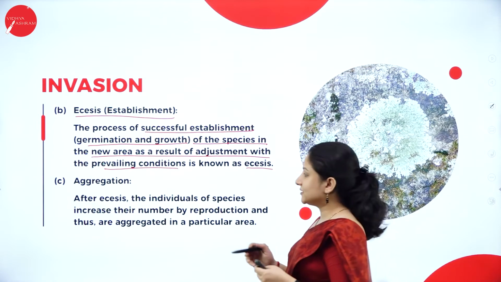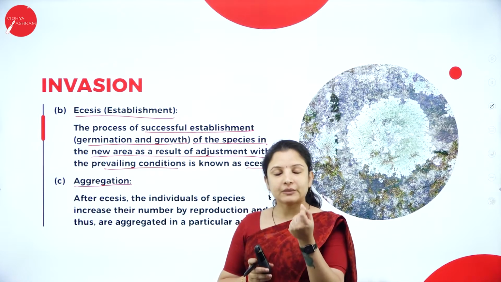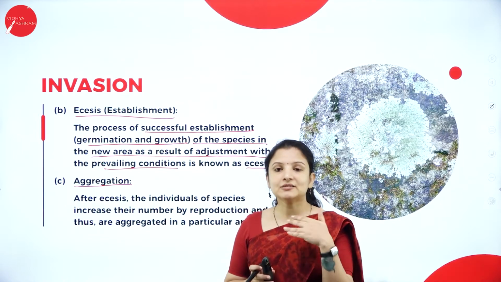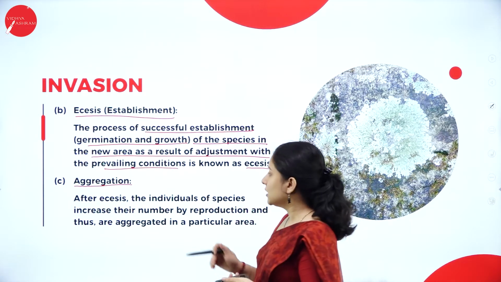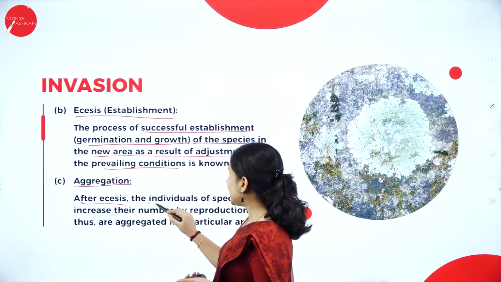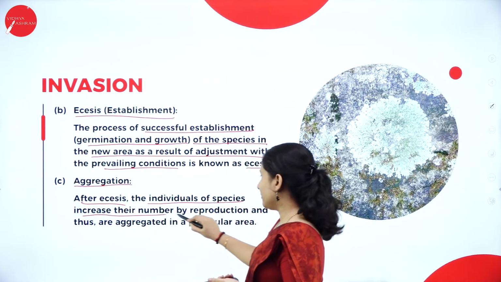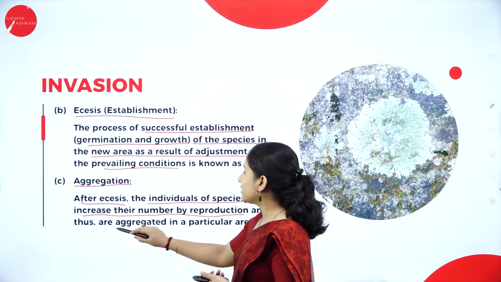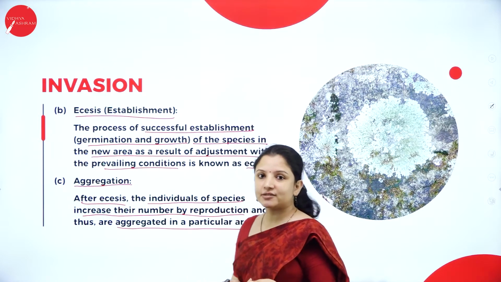Now after ecesis, aggregation should occur. One plant will get formed, but from that one plant alone, the species cannot spread on that rock. That is aggregation, which means groups of plants will start to develop on the rock. After ecesis, the individual plants will increase their number, multiplying by reproduction, and start to aggregate or form groups in a particular area. So what are the three stages under invasion?